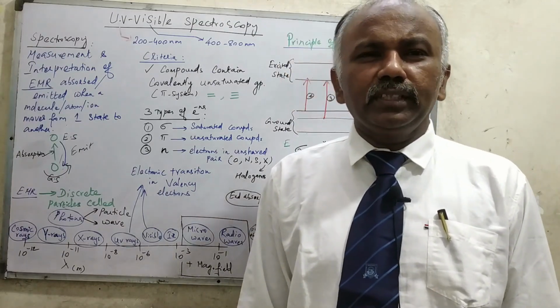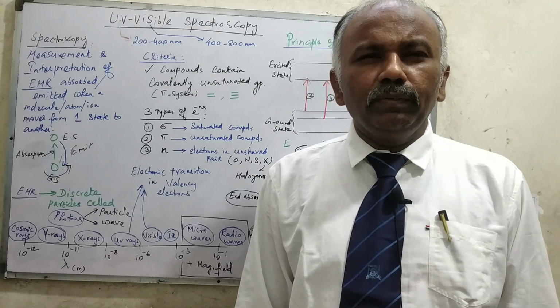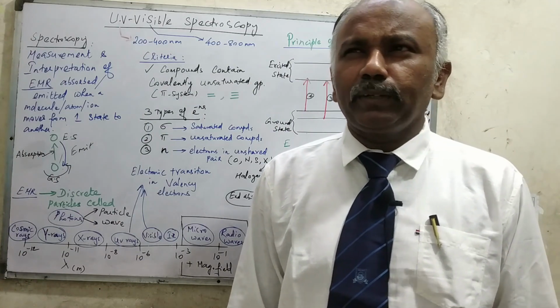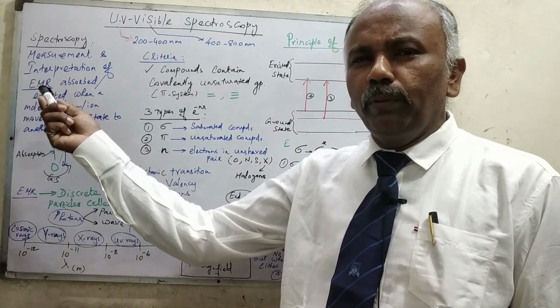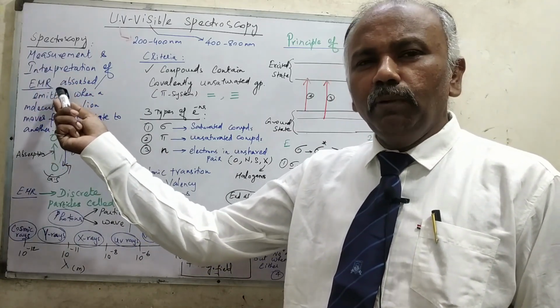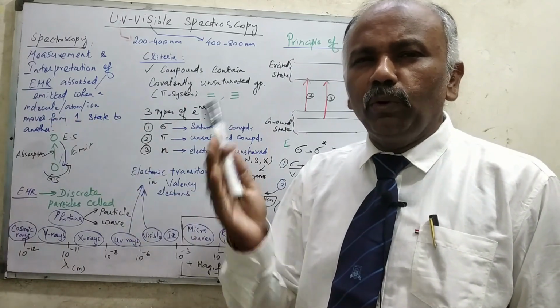Today we are going to discuss the topic of spectroscopy, particularly UV visible spectroscopy. What is the meaning of spectroscopy? Spectroscopy is the measurement and the interpretation of electromagnetic radiations absorbed or emitted when a molecule or a compound or ion moves from one state to another state.